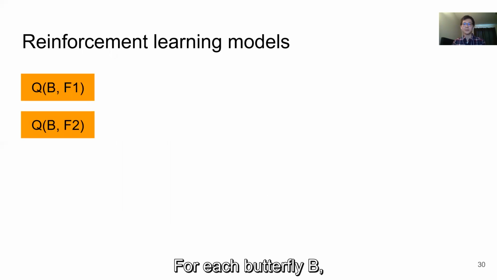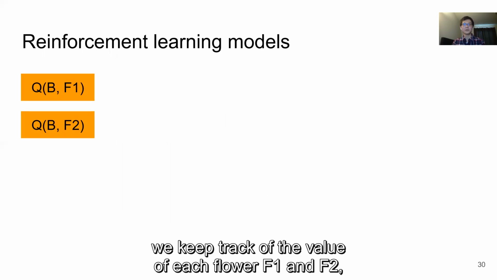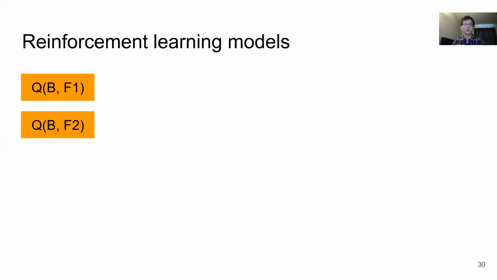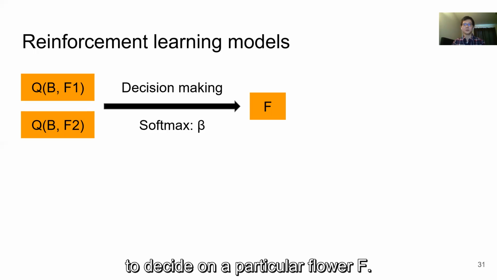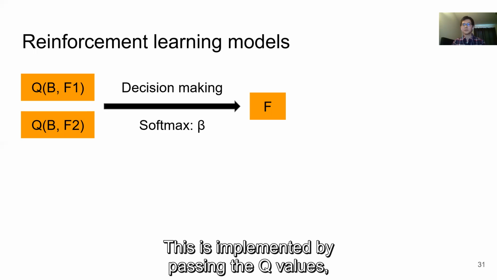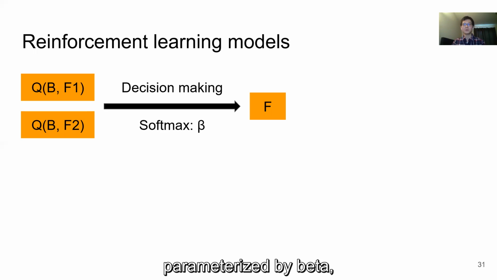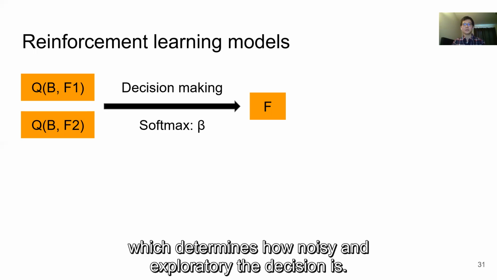For each butterfly B, we keep track of the value of each flower F1 and F2. We call these Q values. We use these Q values to decide on a particular flower F. This is implemented by passing the Q values through a softmax function parameterized by beta, which determines how noisy and exploratory the decision is.